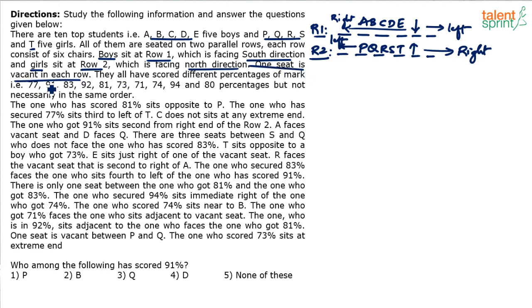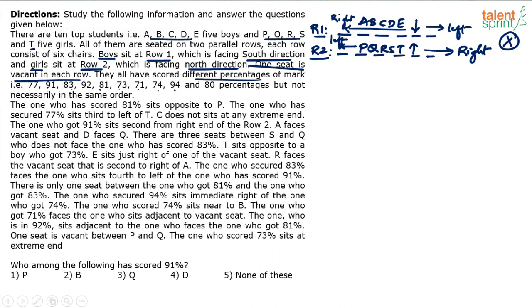One seat is vacant in each row. So we'll probably denote the vacant seat by this symbol, right? Vacant seat. So 6 persons, let's say A, B, C, D, E, X in row 1, and P, Q, R, S, T, X in row 2 have to be arranged. And different percentage of marks have also been given: 77, 91, 83, 92, 81, 73, 71, 74, 94, and 80.